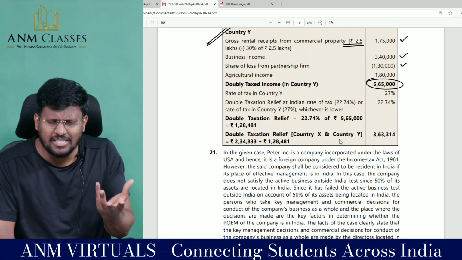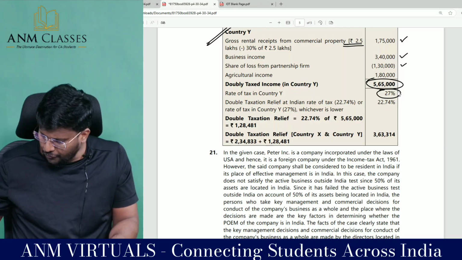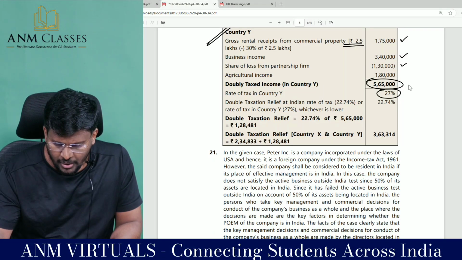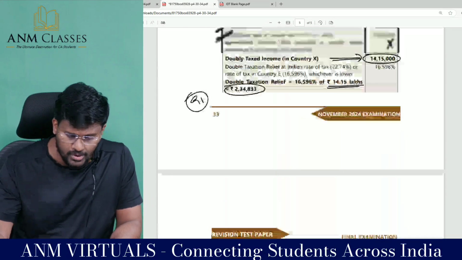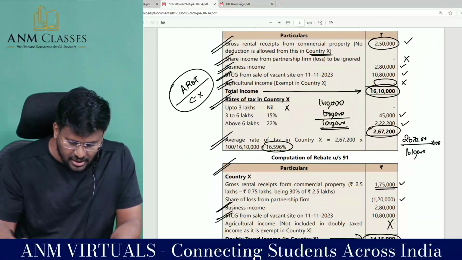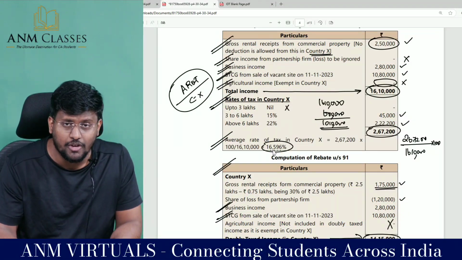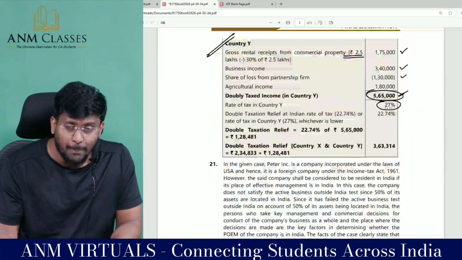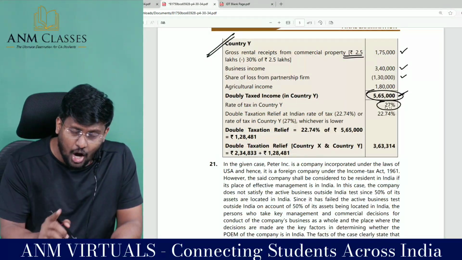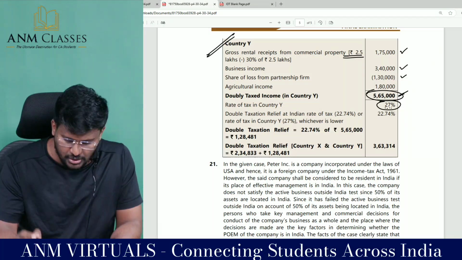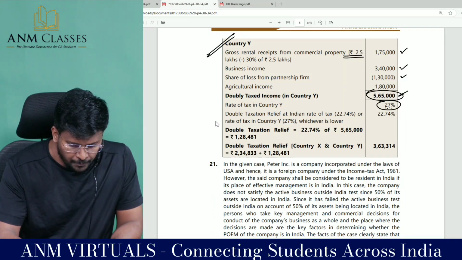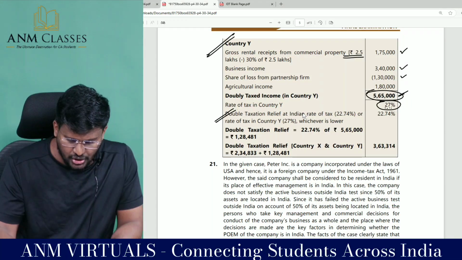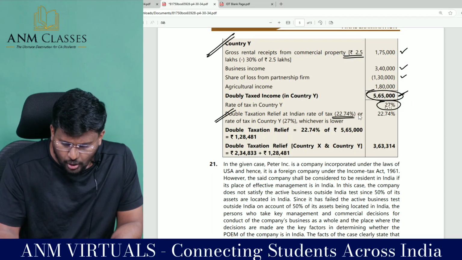They themselves have given the tax rate as flat 27%. So 5,65,000, sir, is the doubly taxed income. The average rate of tax in country Y is 27%, whereas the average rate of tax in India is only 16.596%. We have to apply the average rate of tax in India or the average rate of tax in the foreign country, whichever is lower. Correct. So double taxation relief is at the Indian rate of tax.